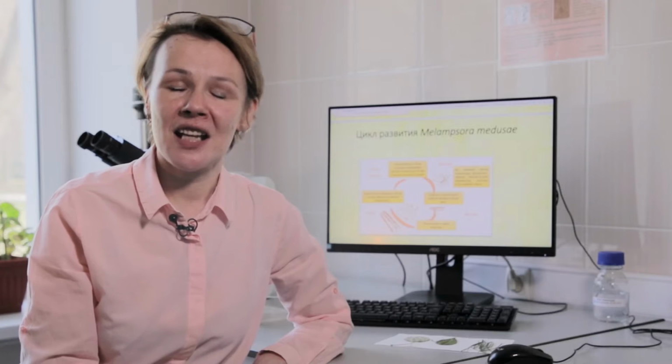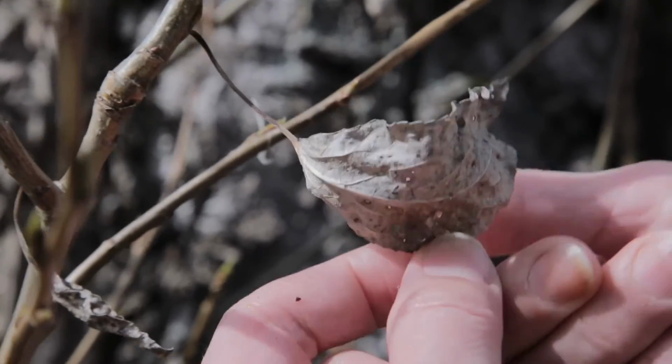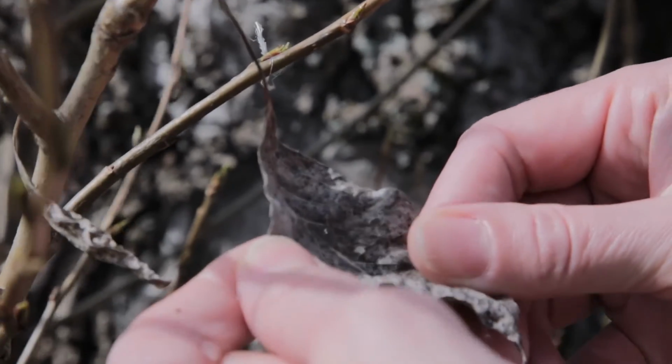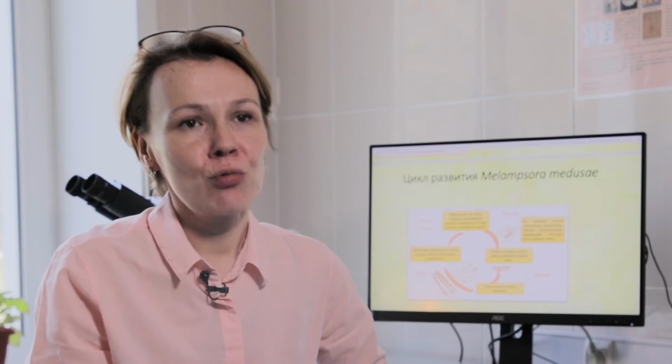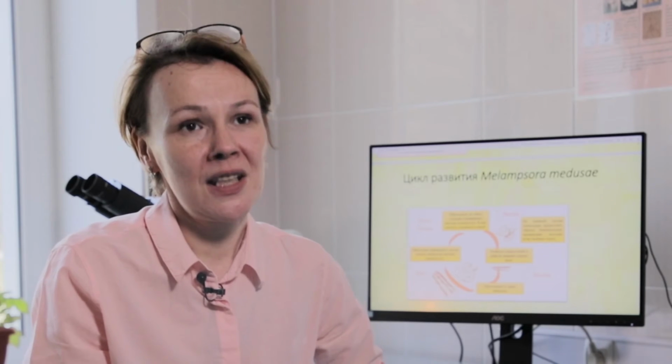The full cycle of the pathogen development requires the presence of 2 host plants, poplar and coniferous plants. The pathogen overwinters on the fallen poplar leaves as teleospores. Teleospores germinate, form basidiospores, and infect coniferous needles. On the fallen leaves of poplars, basidiospores form and infect young needles. Aeciospores form on the underside of the needles and infect poplar leaves.